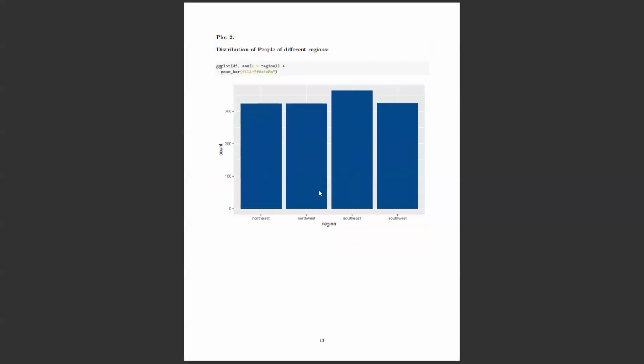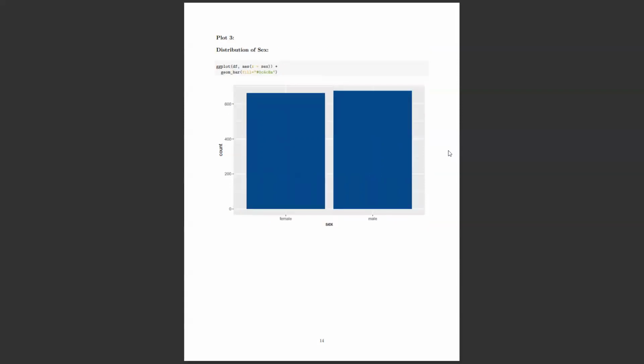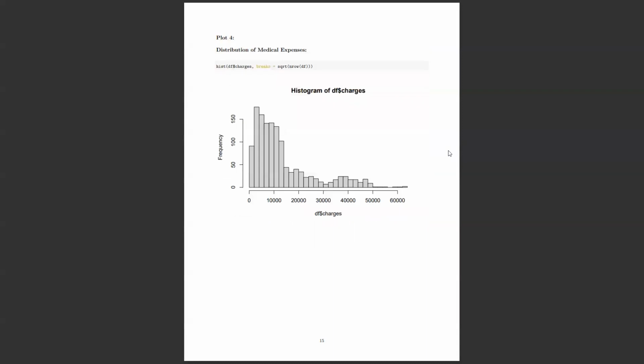The second plot is the distribution of people from different regions. As I said before, people from all four regions are almost equally distributed. Here the aggregate function I used is count, because I have to count the number of people from each region. It's like a group by function, right? The third plot is the distribution of sex, male and female, and again, as we mentioned before, they are almost equally distributed.